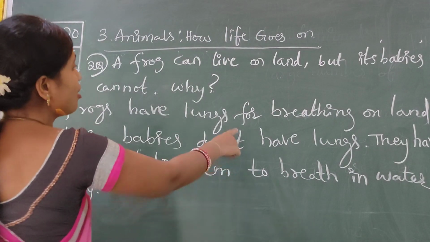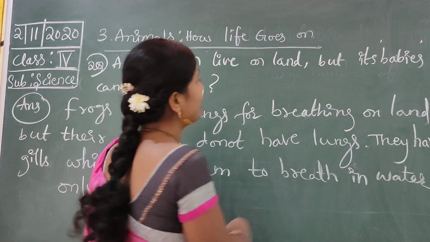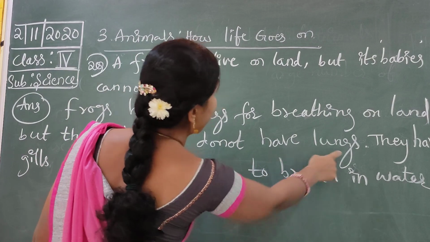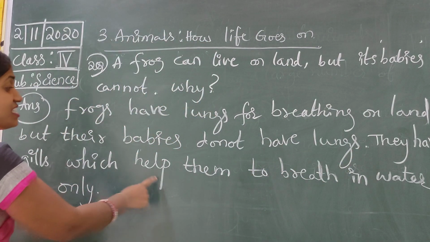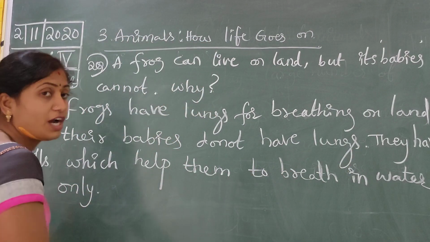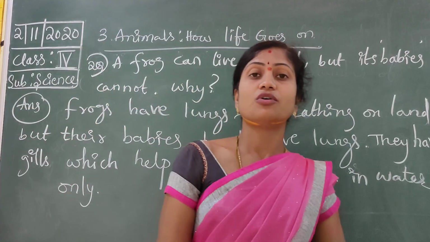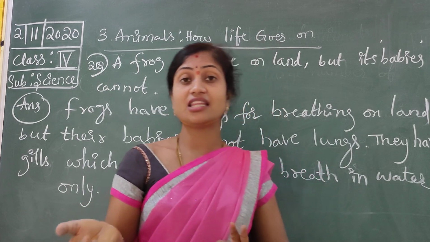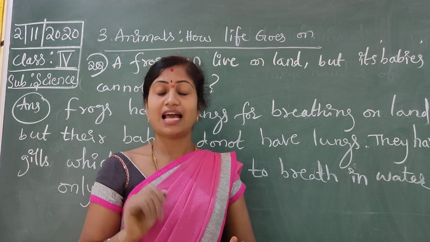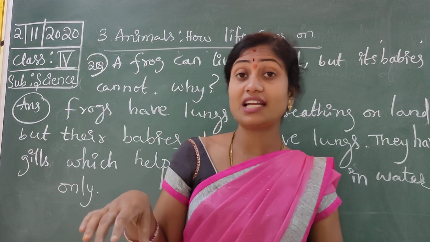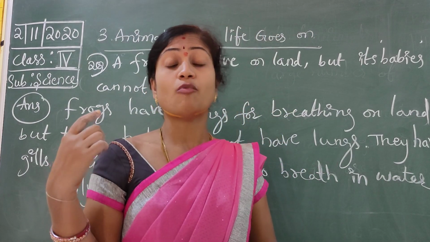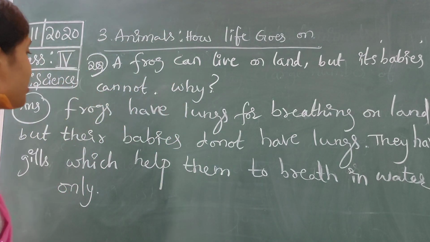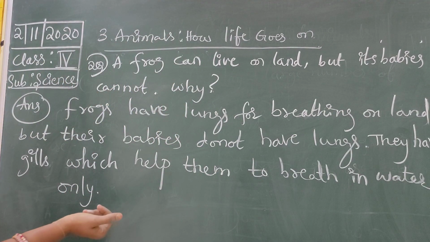Okay, frogs have lungs for breathing on land. But their babies do not have lungs. They have gills which help them to breathe in water only. So that adult frog can breathe on land with lungs, and in water they have to use their moist skin. Okay, breathing purpose. Okay, completed now. Third question.